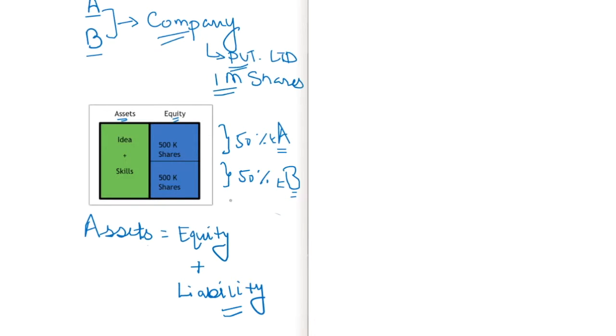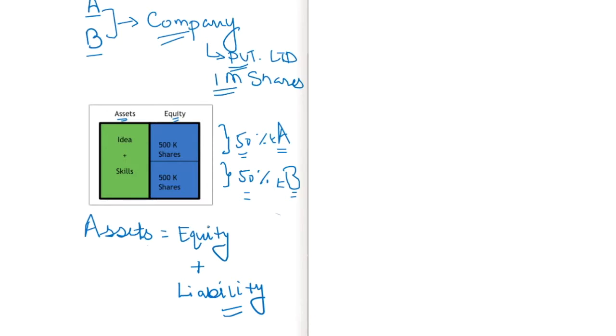After that, they decide to make a private limited company, and they decide to issue around 1 million shares in the company. Whenever you are making a private limited company, you have to have shares in the company allocated to different people who are the owners of the company. Here, as an example, both friends A and B decide to have 1 million shares in the company, and they decide to split it 50% each. It's always recommended to have a 50-50% share split when you are at idea stage. Friend A has 500,000 shares and friend B has 500,000 shares.